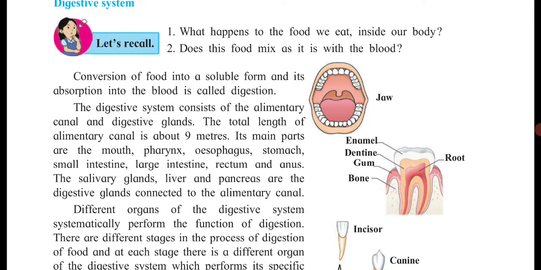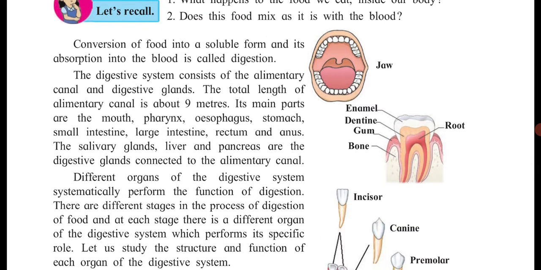So the conversion of the food into the soluble form and its absorption into the blood is called digestion. The first concept is what is meant by digestion. Digestion means the food which you are taking in is converted into the soluble form and later absorbed into the blood. That process is called digestion.